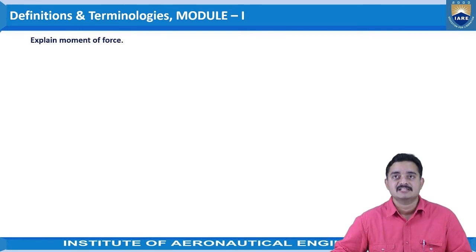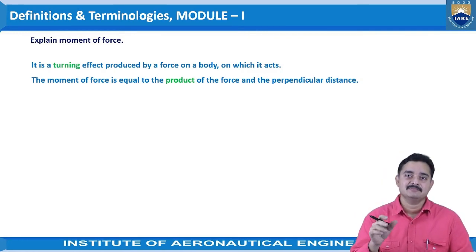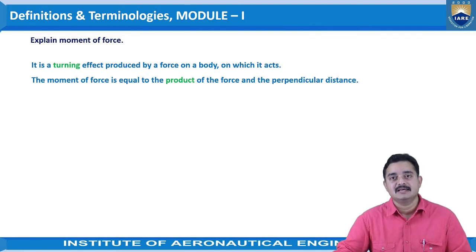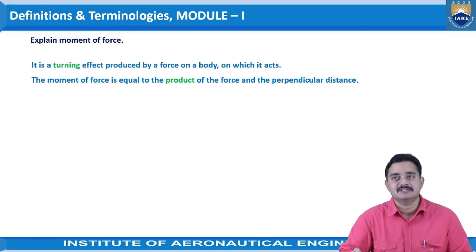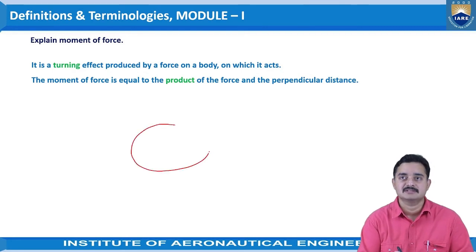And the next one is, explain moment of force. It is the turning effect produced by a force on a body on which it acts. So the moment is nothing but the turning effect. When a force is applied in a rotational fashion, we can consider it as the moment. This moment is defined as the product of the force and the perpendicular distance between the moment center and the moment arm.